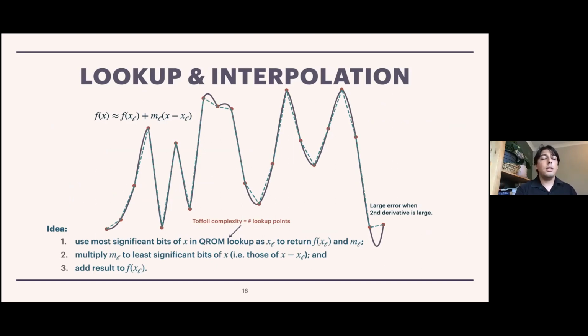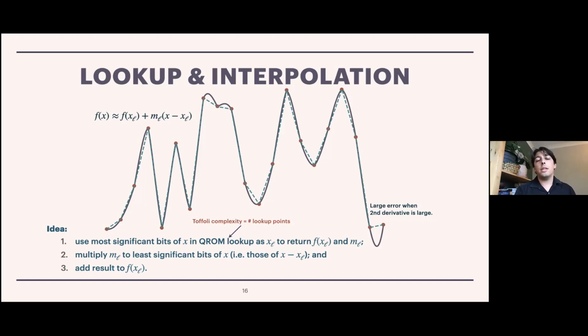Then we take m sub L, we multiply this to the least significant bits of x, which are the same as those of x minus x sub L, because we're just ignoring the bits that are going to turn into 0 when we do that subtraction. And then once we've done that multiplication, we add the result of that multiplication to f of x sub L. And so that's how we can do this linear interpolation.